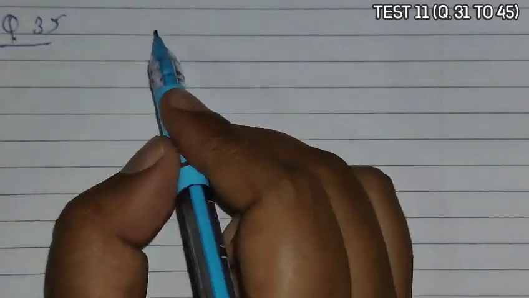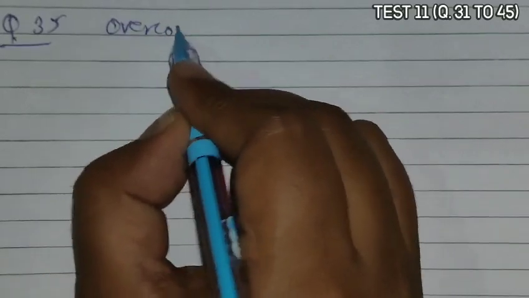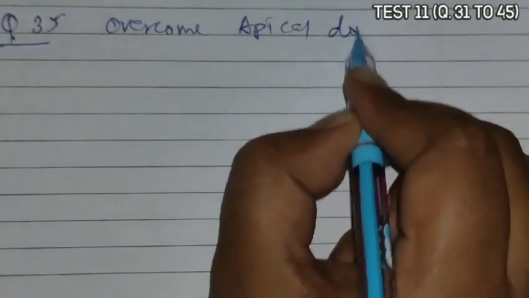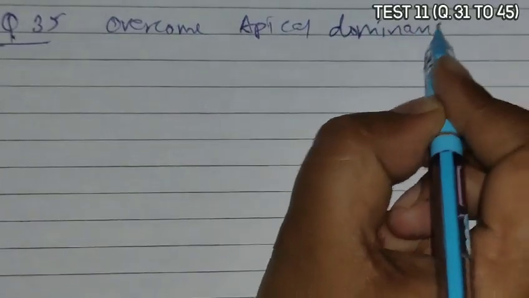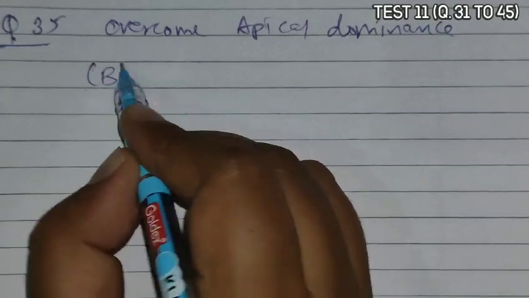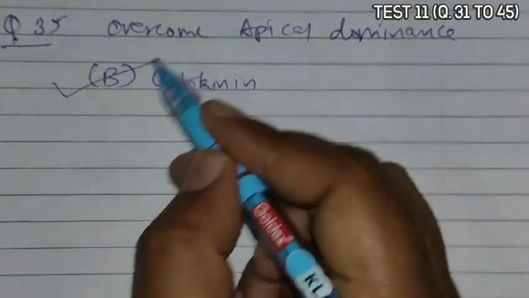Question 35 asks which hormone helps in overcoming apical dominance. This antagonistic effect to auxin is shown by cytokinin. So B is the correct answer.